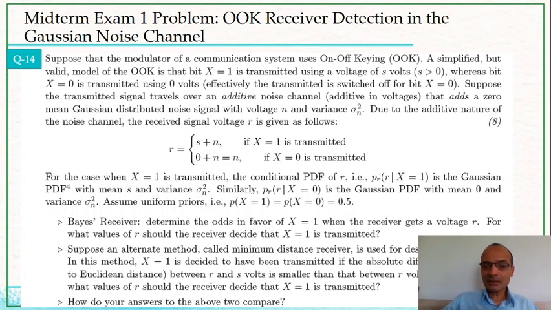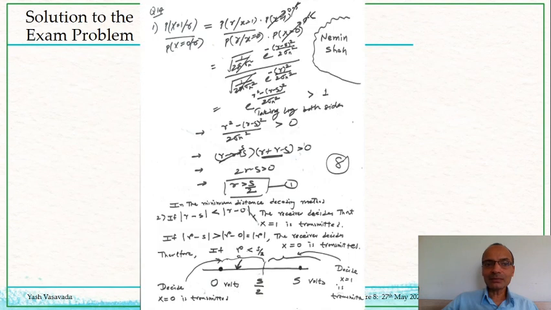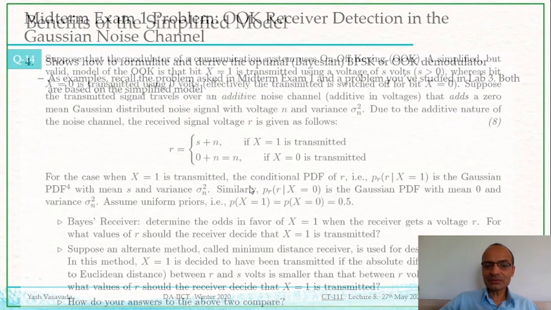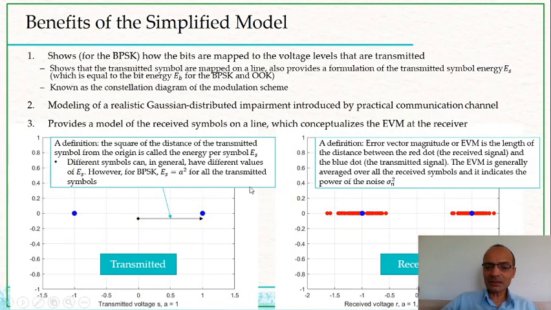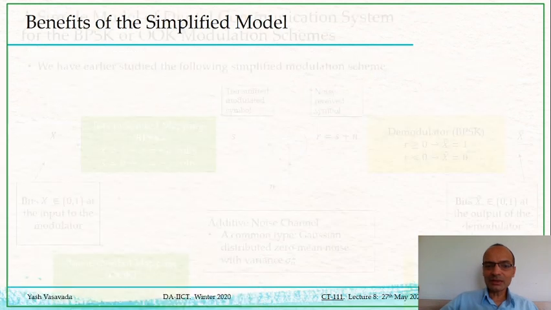And in fact, one of you showed to the entire class how this problem can be solved mathematically using just the Bayesian formulation. So the solution of that problem is written over here. And the answer was that whenever the received voltage exceeds S divided by 2, where S in this case is equivalent to our voltage A that we have defined over here.